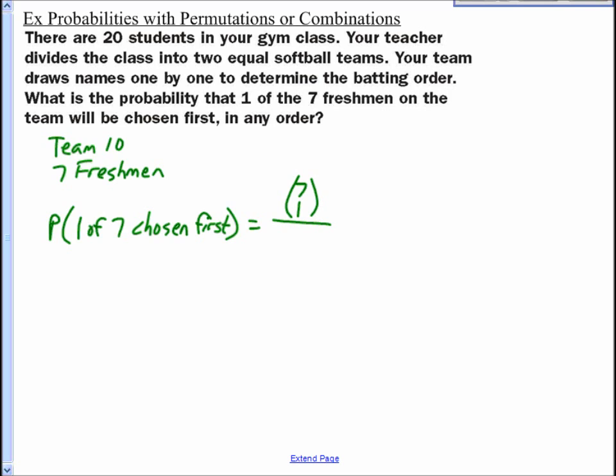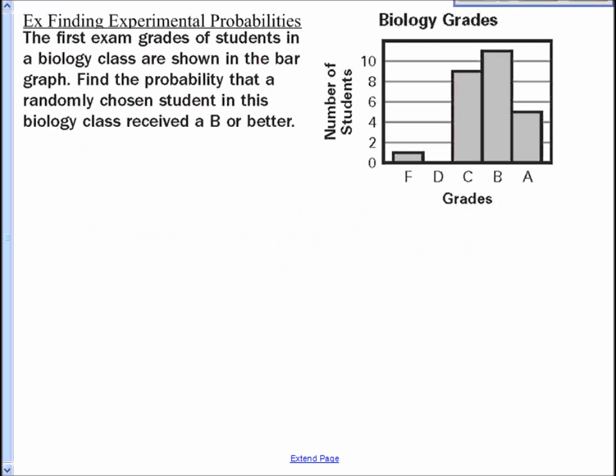That's the probability that an event occurs, right, on the top there. And total ways to do it is 10, and I'm choosing 1, right? 10 on a team, and I'm choosing 1. Okay, so you punch that in, 7 choose 1 over 10 choose 1. And you got 7 over 10, or 0.7. Okay, so the probability of choosing a freshman is 70%, 0.7. So you can use your permutations and combinations probability as well.